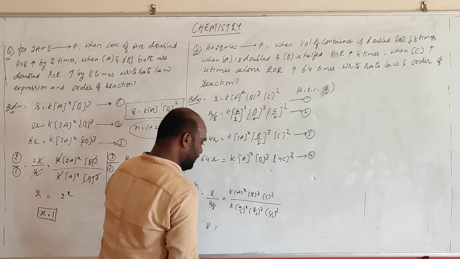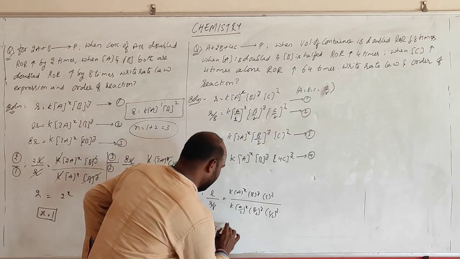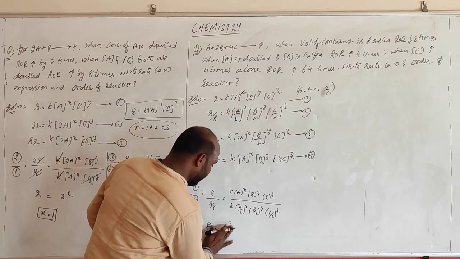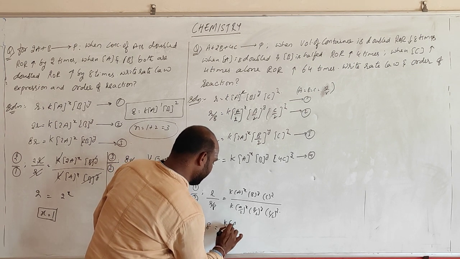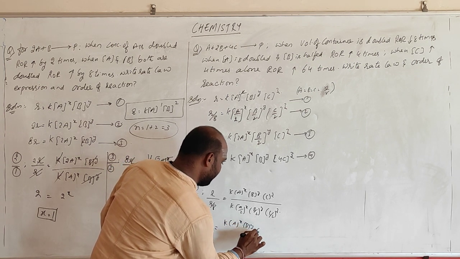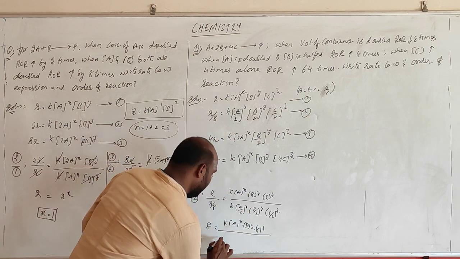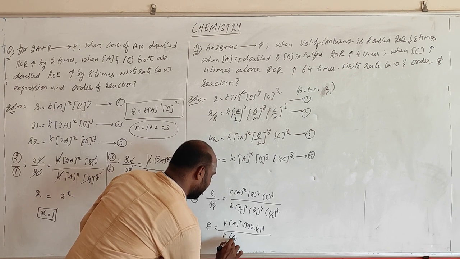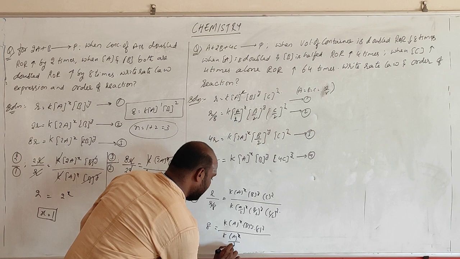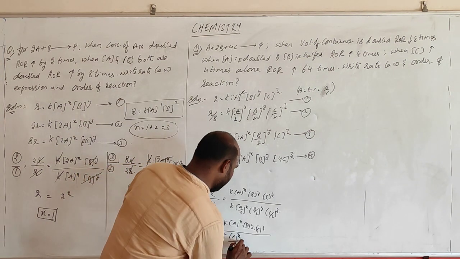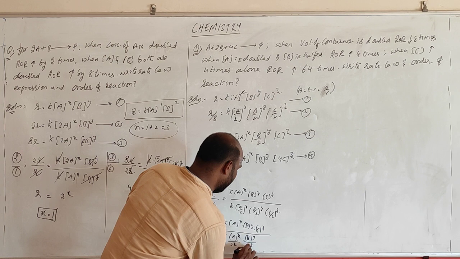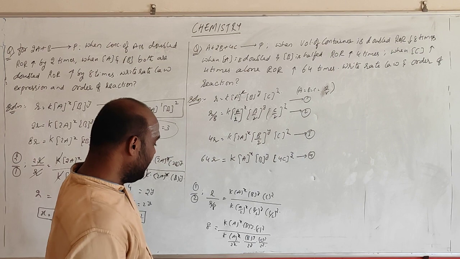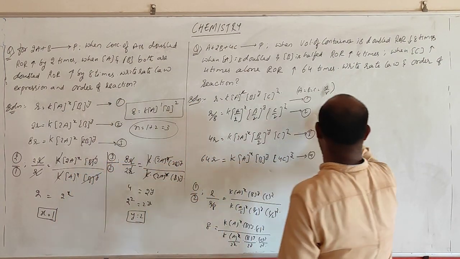We can take it as 2 power x, 2 power y, 2 power z. So 1 by 2. Let us take everything: k a power x, b power y, c power z, divided by k, a power x by 2 power x, b power y by 2 power y, c power z by. This is the condition. So what happens from this?